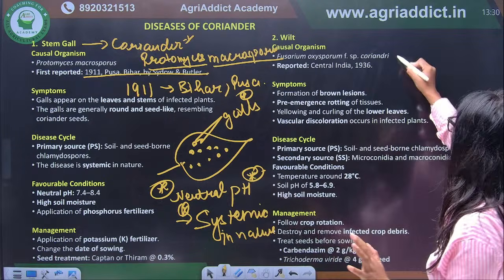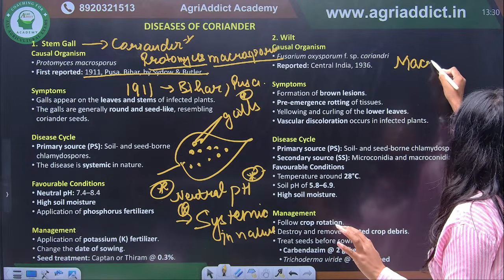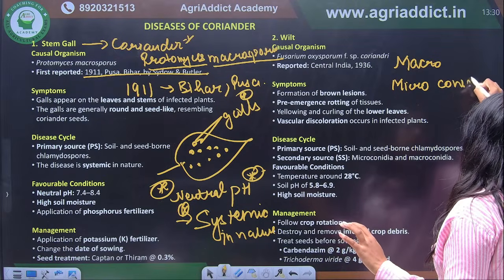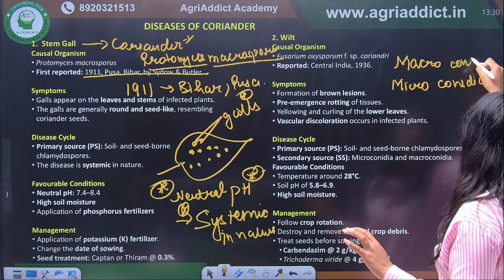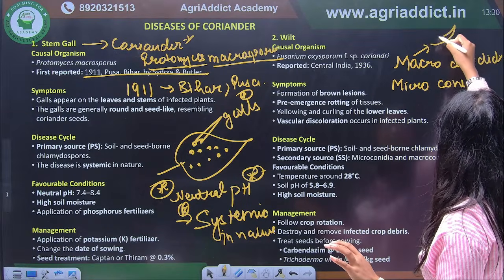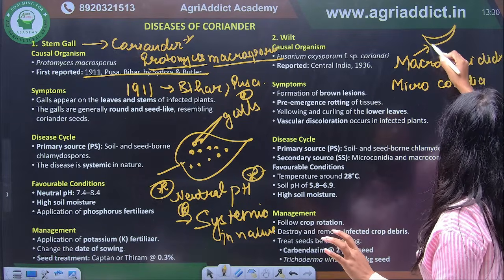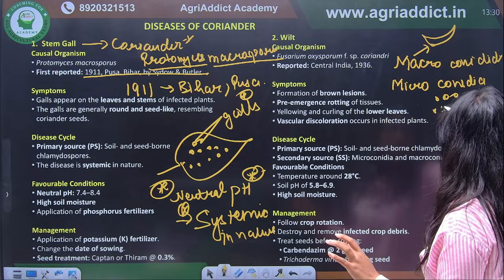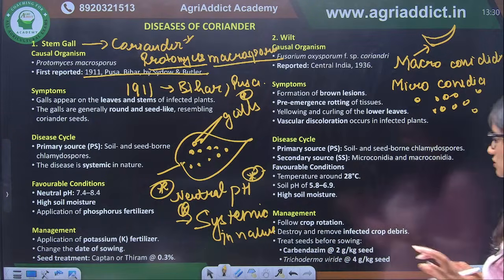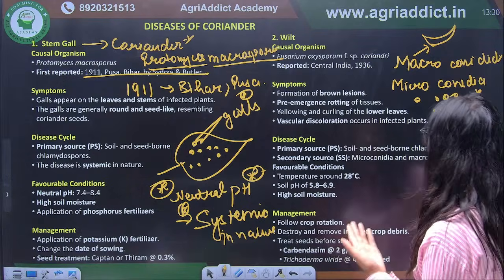We have discussed that Fusarium forms macro and microconidia. Macroconidia are falcate in shape, and microconidia are small, spherical conidia. Correct? So this is important regarding Fusarium.